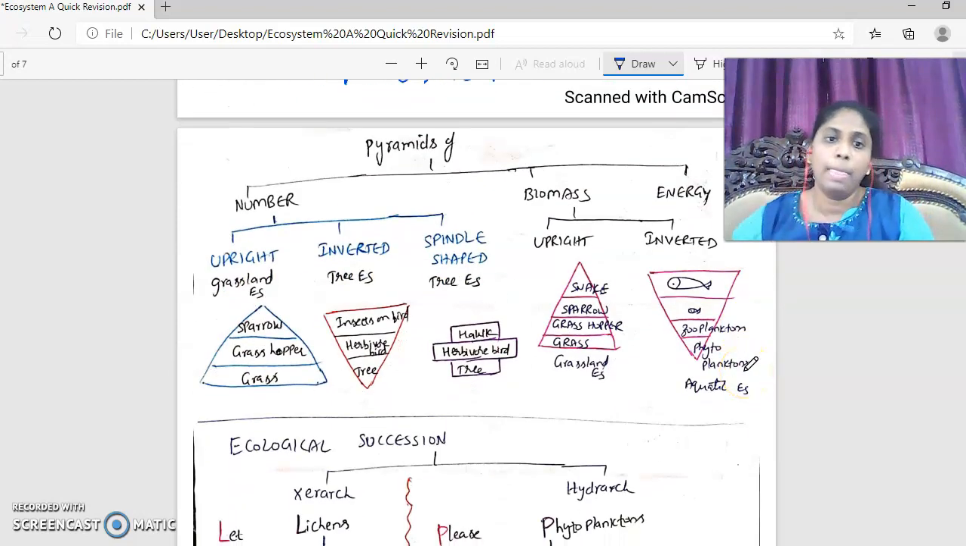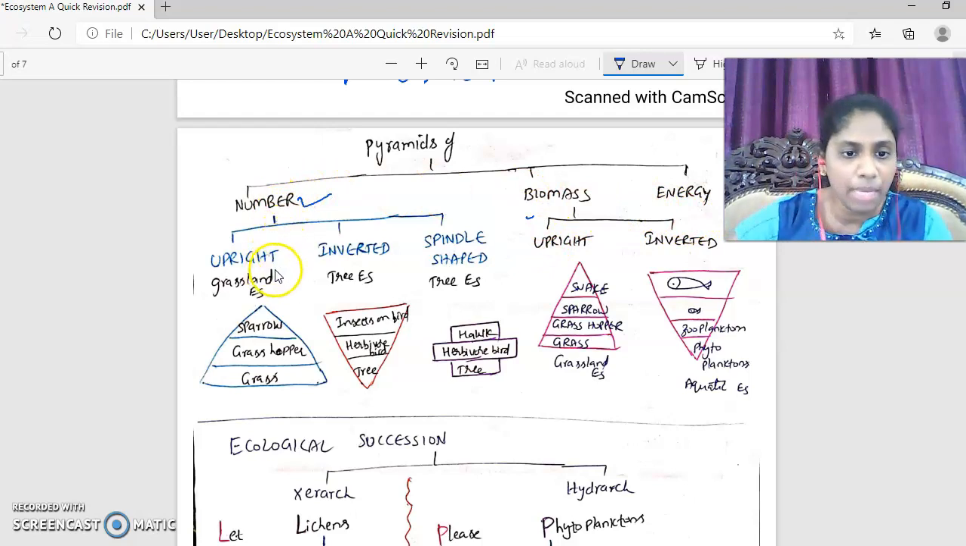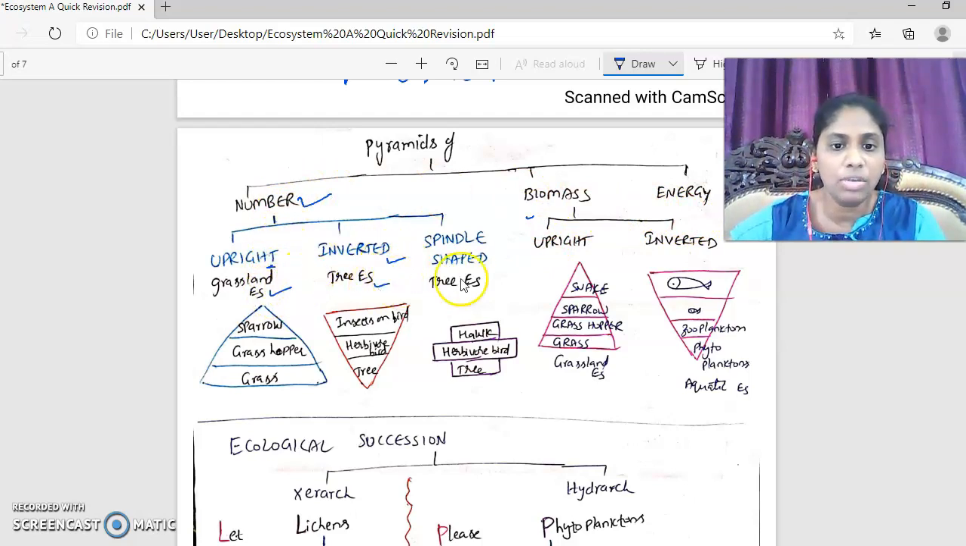Now pyramids. There are 3 basic types of pyramids in the ecosystem: pyramid of number, pyramid of biomass, and pyramid of energy. The pyramid of number is upright, for example in grassland ecosystem, and it is inverted in tree ecosystem and spindle shaped again in tree ecosystem. You can see the number of grass is more than the number of grasshoppers, which is more than the number of sparrows. Number is decreasing, upright.